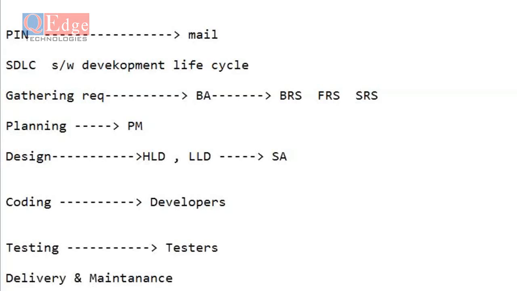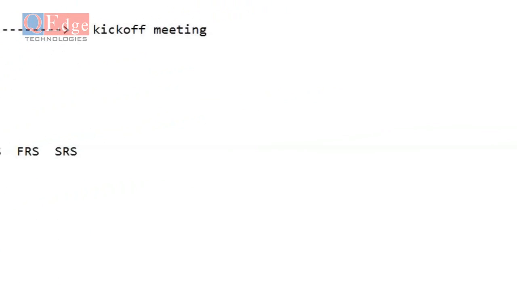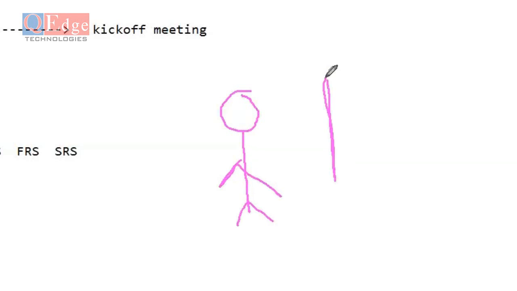You said manual testing and automation testing, right? What is automation testing? In a simple diagram I'm going to explain what is manual and what is automation. In manual testing, a human will be there and the particular application, nothing but the AUT, application under test. You are going to interact with the application directly and do some testing activities directly on the application. That is nothing but manual testing.